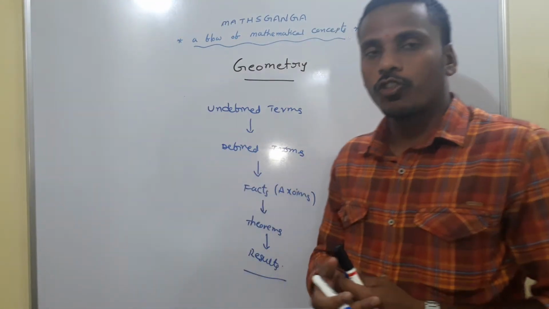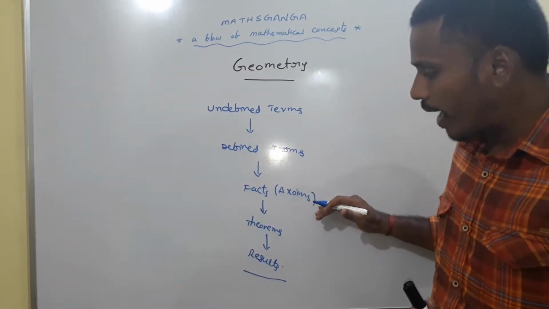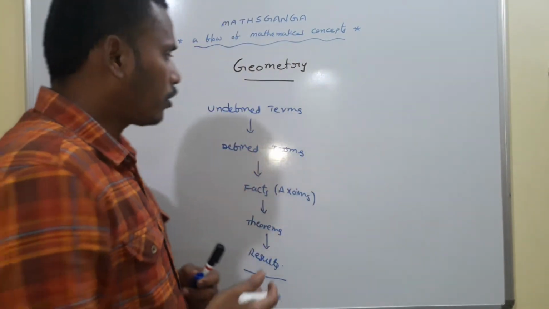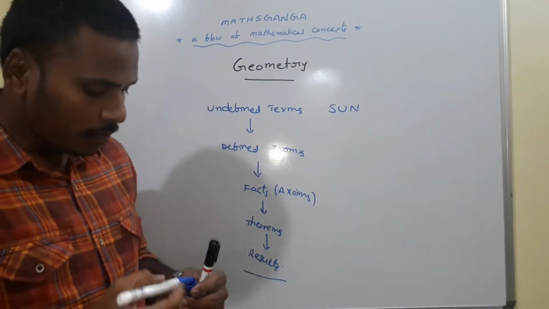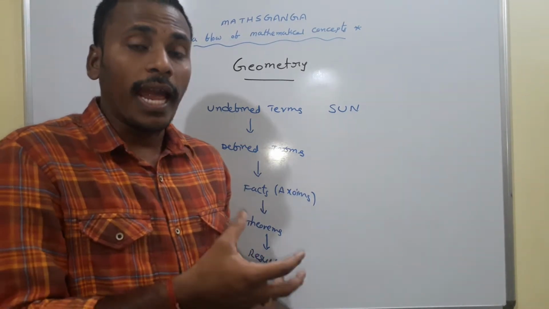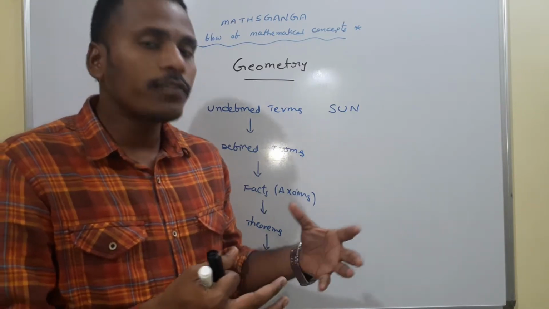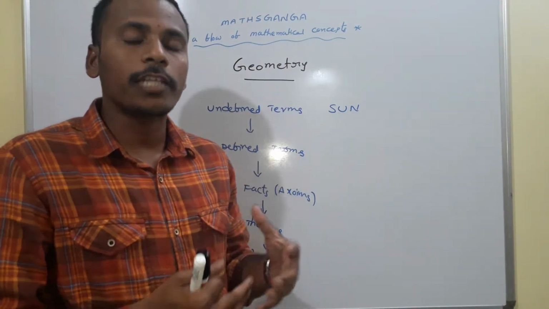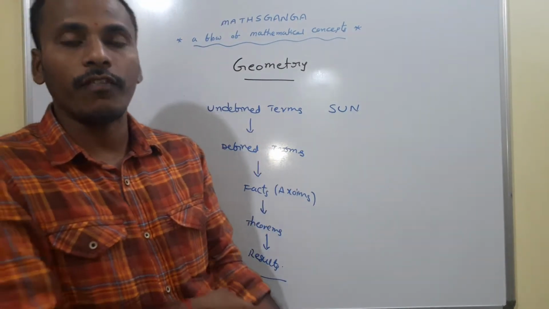See, this is the basic structure of nature. With the help of undefined terms, we have defined terms, and with those, facts, and then theorems, and then results. For example, if you see nature, the sun is a very basic undefined term. We usually describe the sun, but we don't have a definition for the sun. Different words we use: the sun gives us heat, sun rays, the sun gives us light. All these things describe the sun, but we don't have an exact definition for the sun.